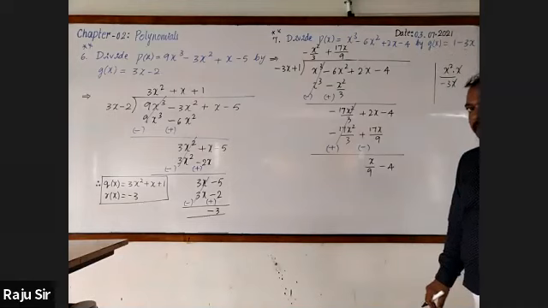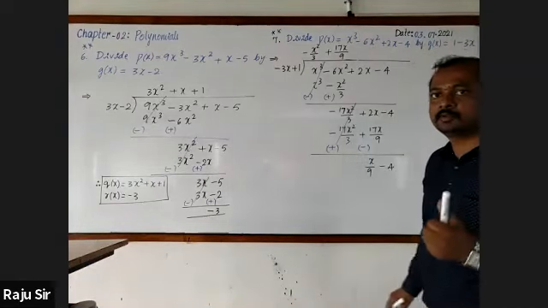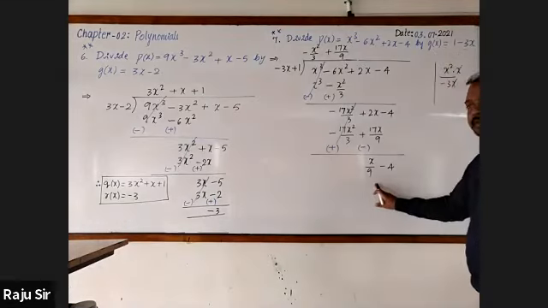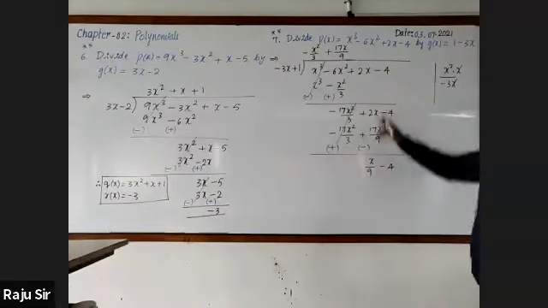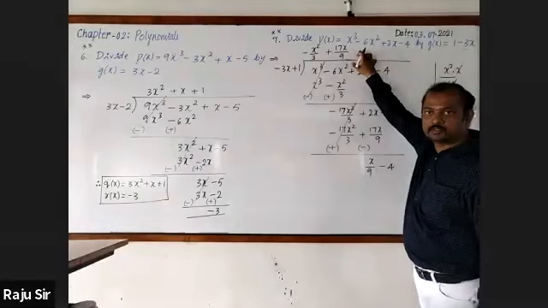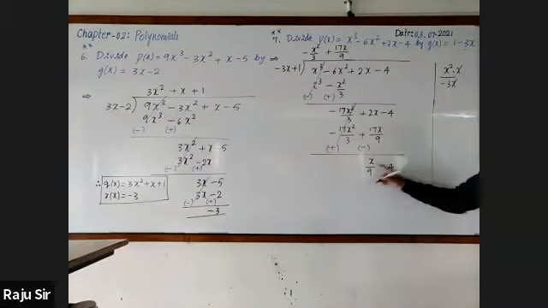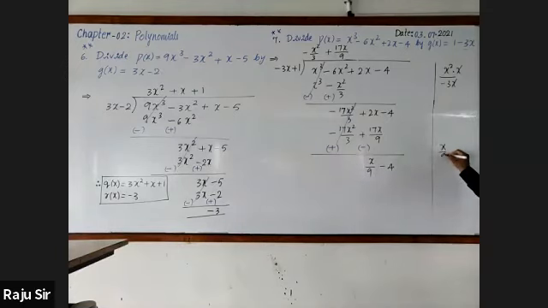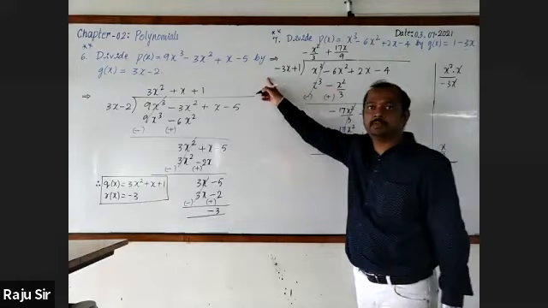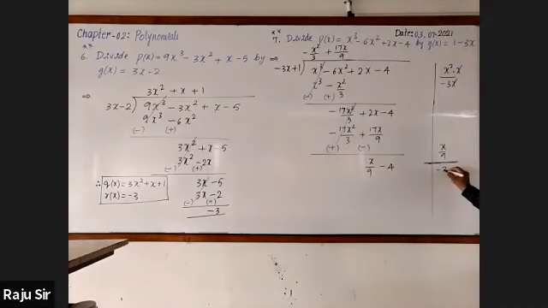Have you copied? Yes, sir. Okay. Now I want the next term in the quotient. Hence, let us divide the first term of the dividend, x by 9, by the first term of the divisor, which is minus 3x.